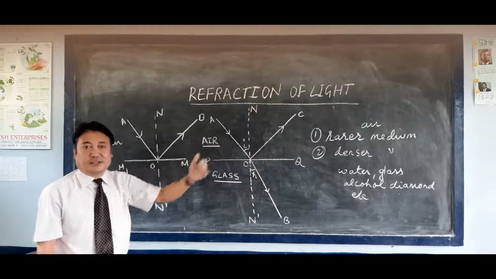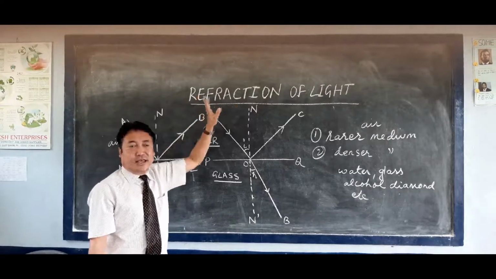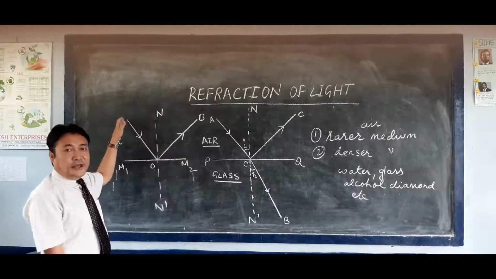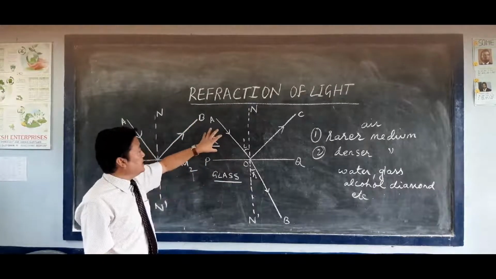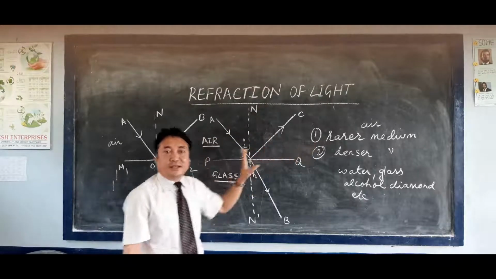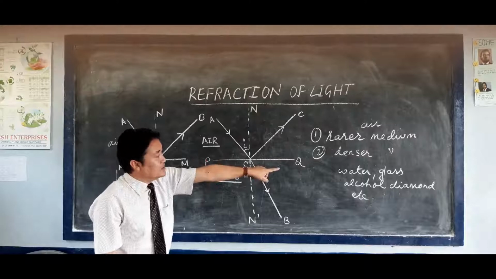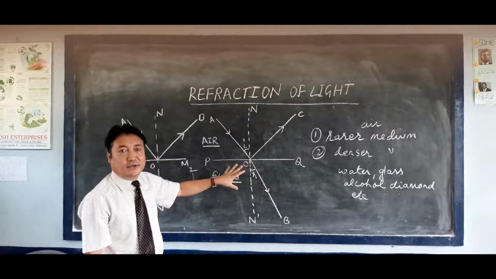So that is reflection. But in refraction of light, the ray of light passes from one medium to another medium. Let us consider this medium as air, which as you know is considered a rarer medium. Glass, water, alcohol, diamond, etc. are the denser media.